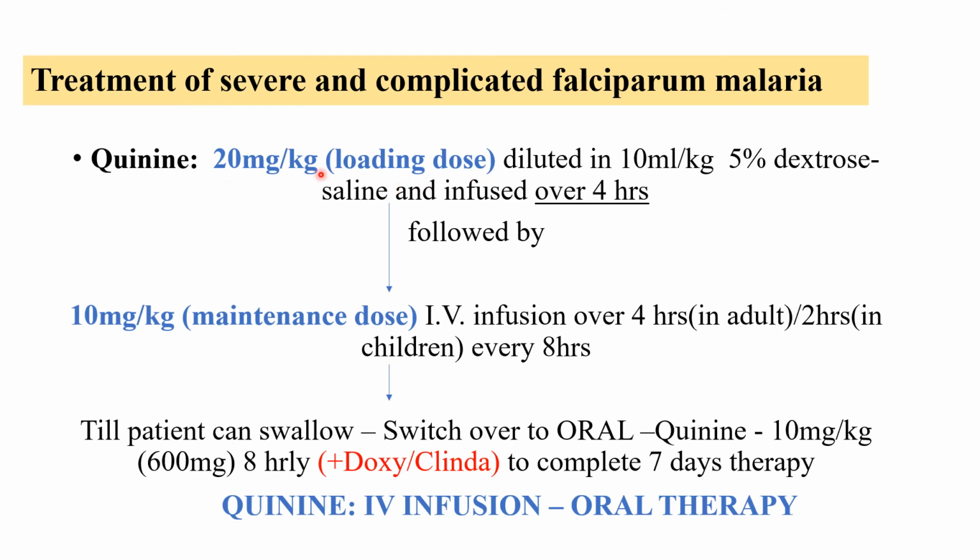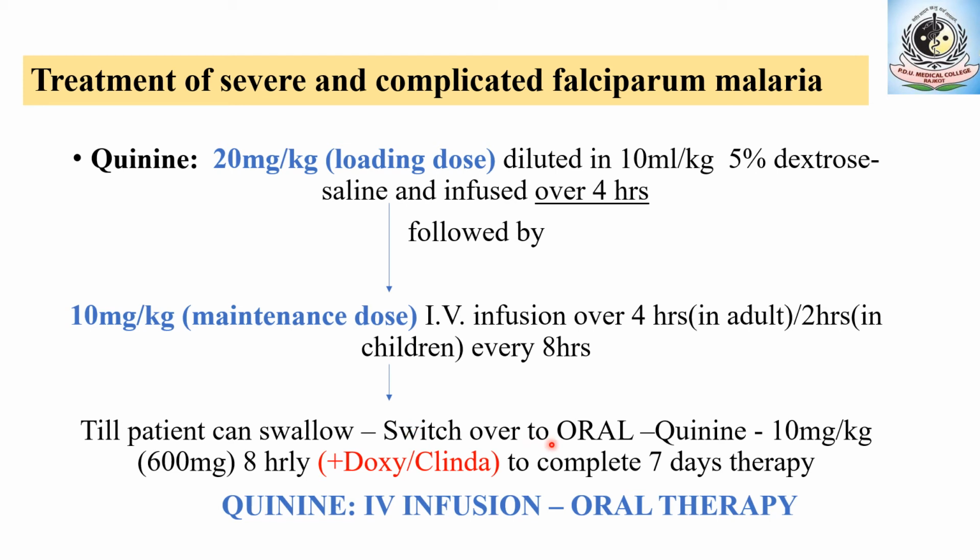Loading dose 20 milligram per kilogram is diluted in 10 ml per 5 kg of 5% dextrose saline solution, and it should be infused over 4 hours. After the 4 hours, the dose is reduced to half. That is the maintenance dose, 10 milligram per kilogram. Again, it should be infused over 4 hours in case of an adult and 2 hours in case of children. This infusion should be repeated every 8 hours till the patient is able to take oral quinine therapy.